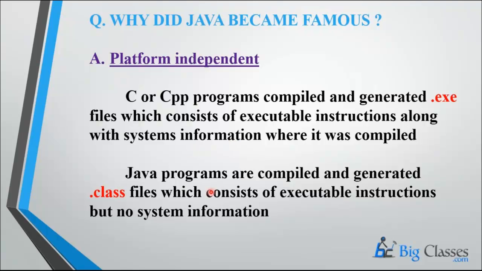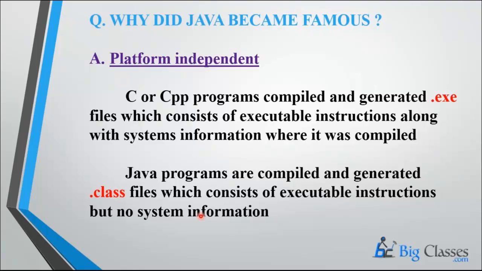In the case of Java, observe the terminology. If you compile a Java program, we get a .class file, and this .class file won't have any system information. It means irrespective of platform, the Java program can be executed. And there is one slogan for Java, that is WORA: write once, run anywhere.